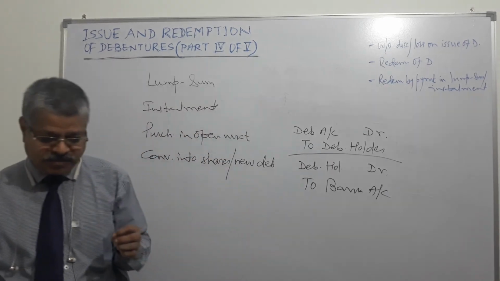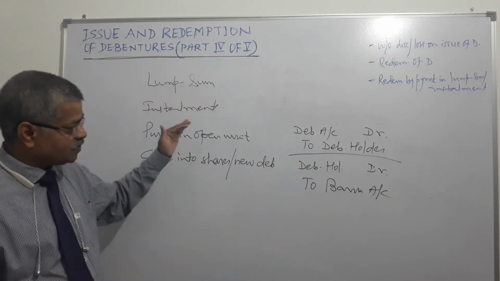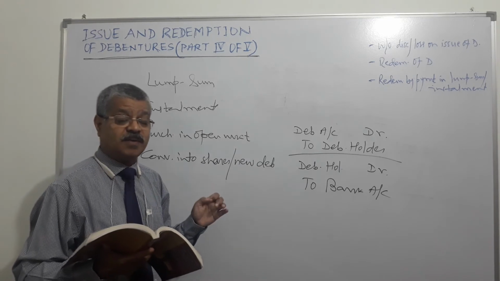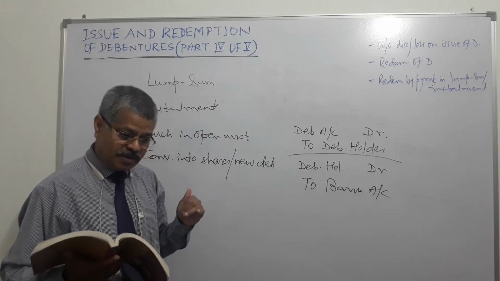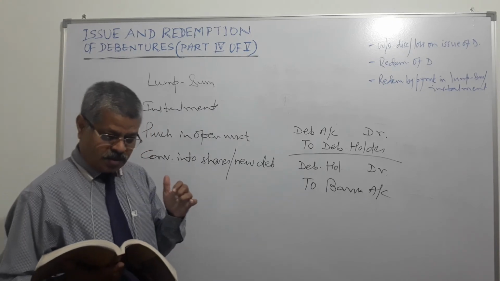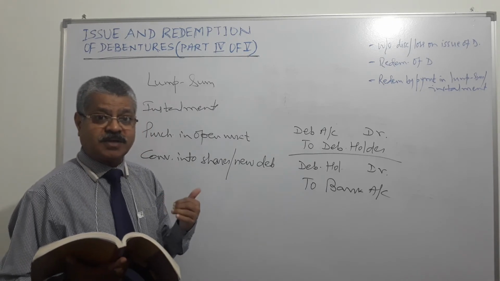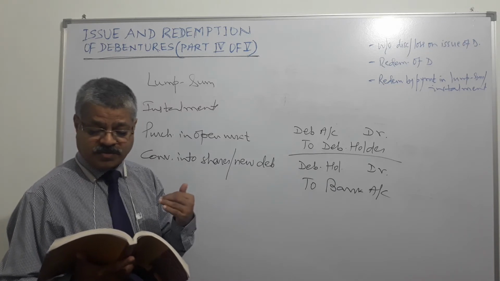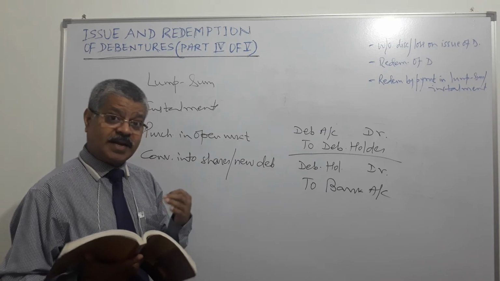And debenture redemption reserve account appears on the liability side under the reserves and surplus. And when money has been utilized from debenture redemption reserve, what happens?